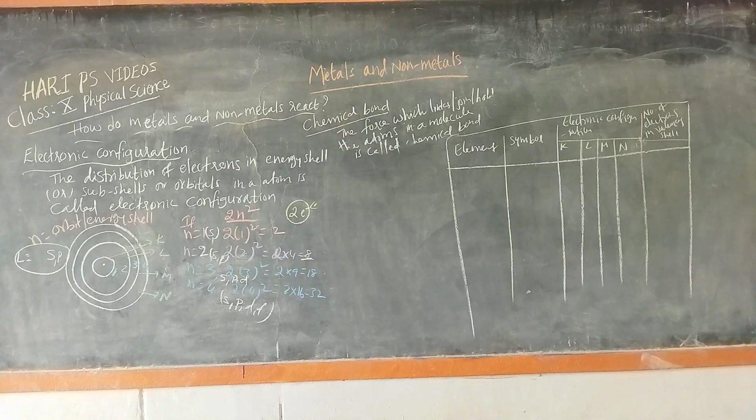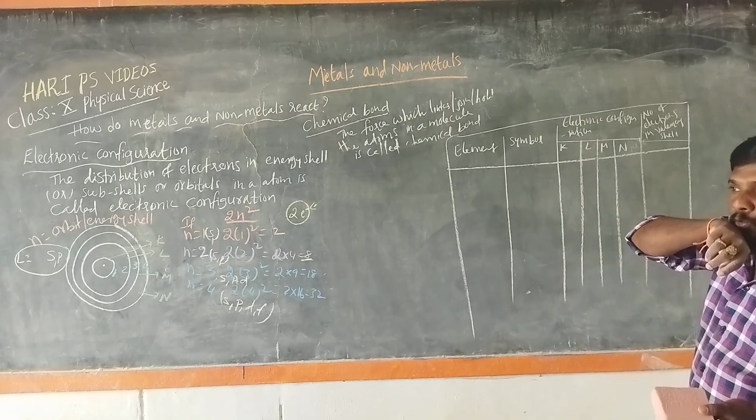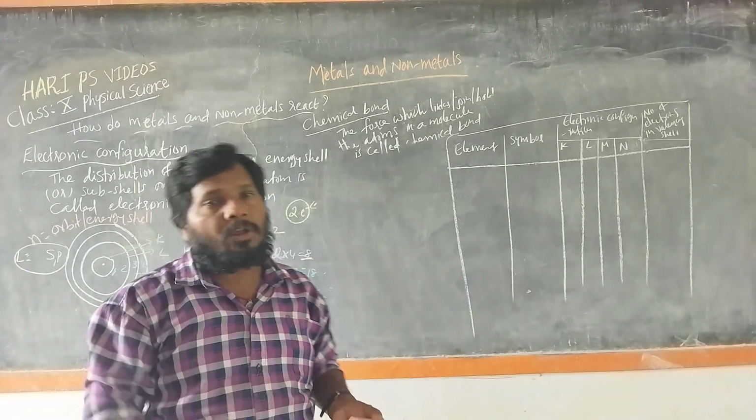The electrons present in the outermost shell, or valence shell, are called valence electrons.